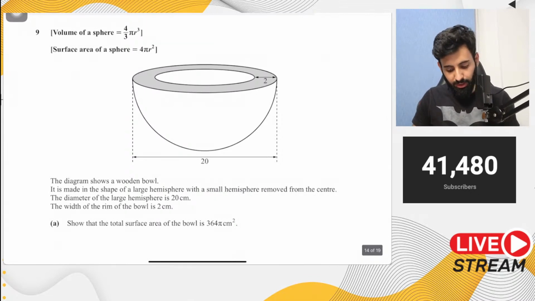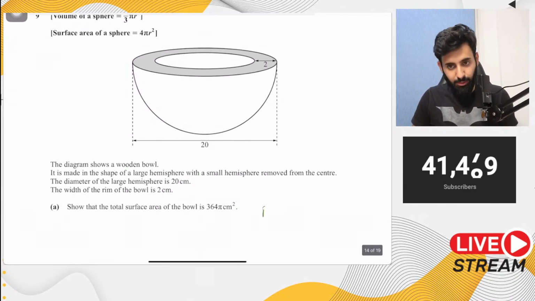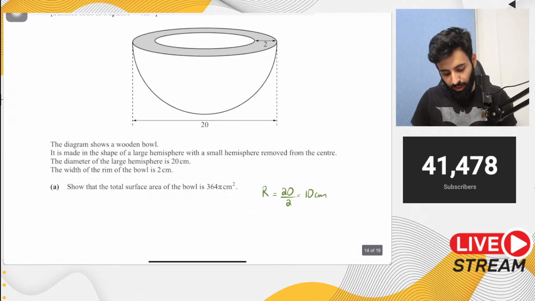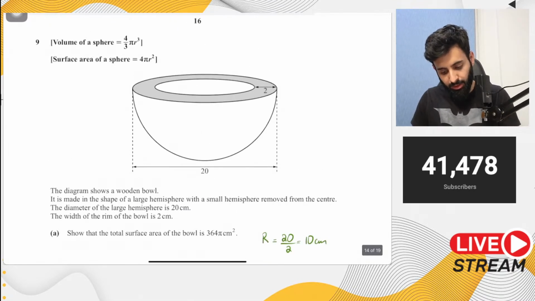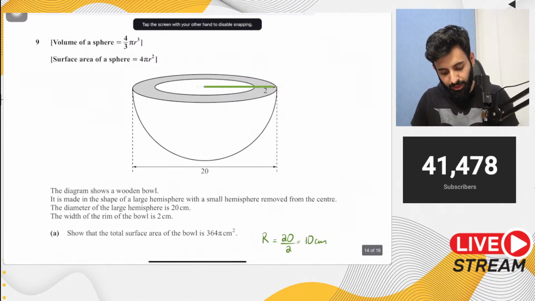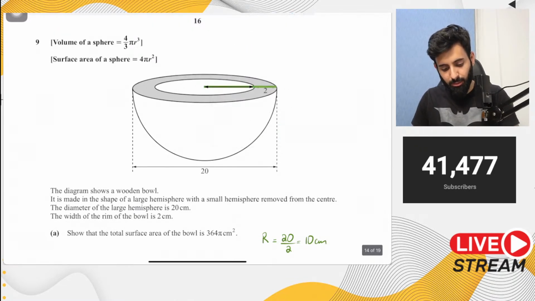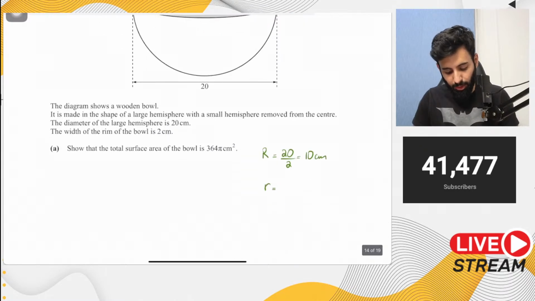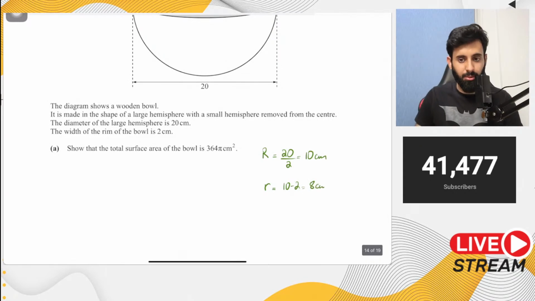Now, first things first. Let's work out the radius of the larger hemisphere. So 20 upon 2, that's equal to 10 centimeter. Now, if I want to find out the radius of the inner hemisphere, if the larger one is 10, then the inner one will be 2 less than 10. So for the inner one, I'll use small r to represent that. 10 minus 2 is equal to 8 centimeter.